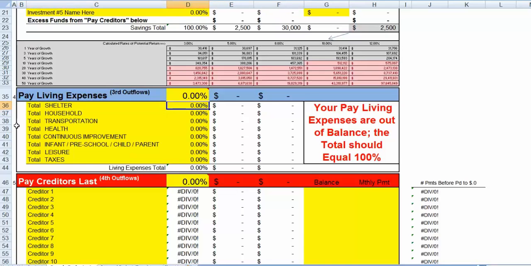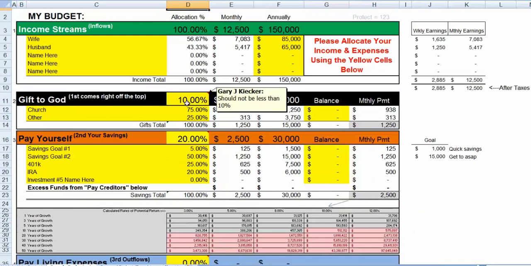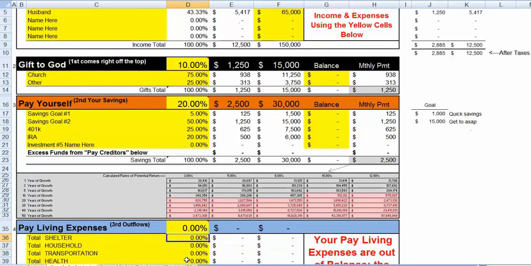And let's just say that since we've already allocated 10% up here to charity and then 20% we're paying ourselves, let's say that we're going to take 50% of our total income and pay that towards our living expenses.